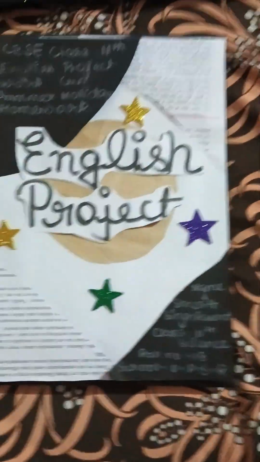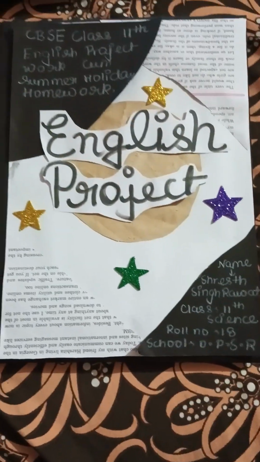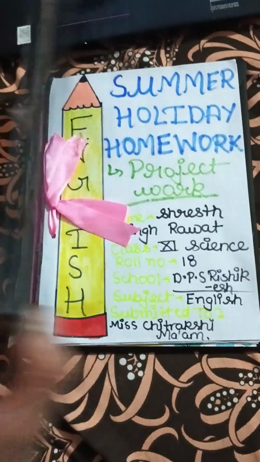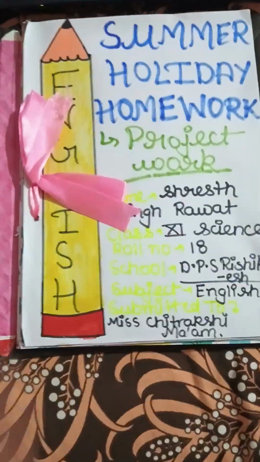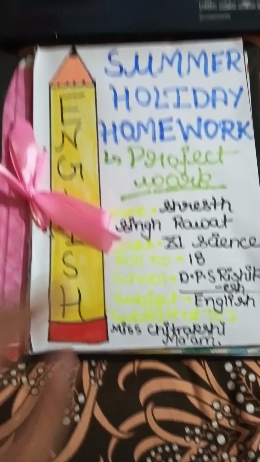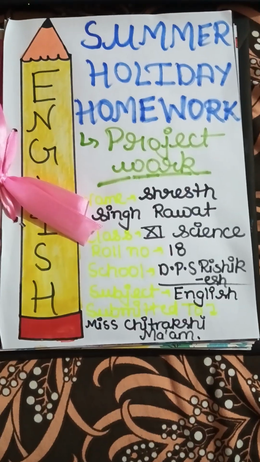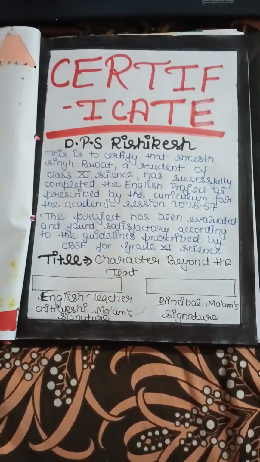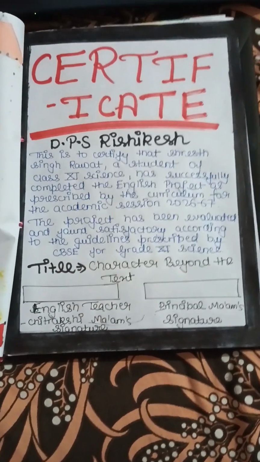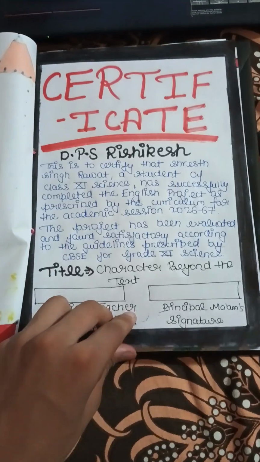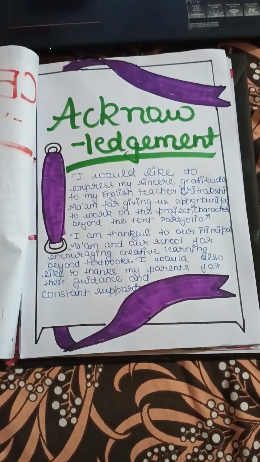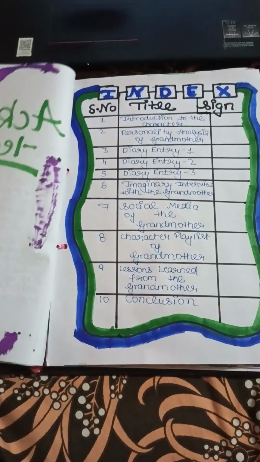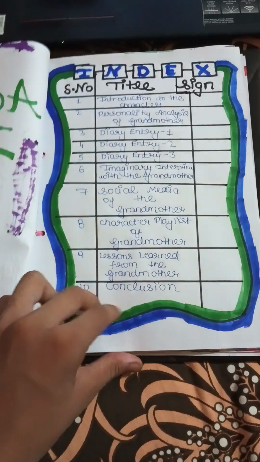So the project file that I made is this. This is the cover page of the project file. Then moving further, along with this ribbon, there is this front page having our holiday homework and project file and my details. Then we have the certificate made for our school. Then along with that, further we have our acknowledgement. Then there is the index.